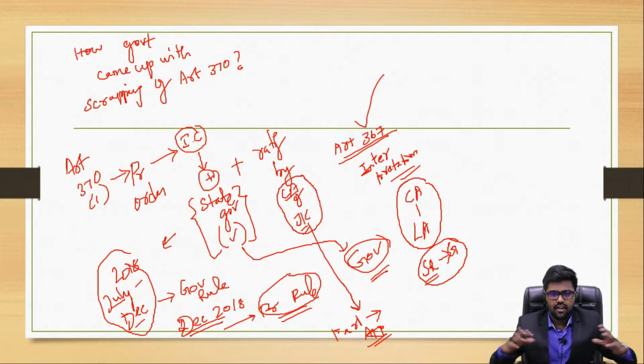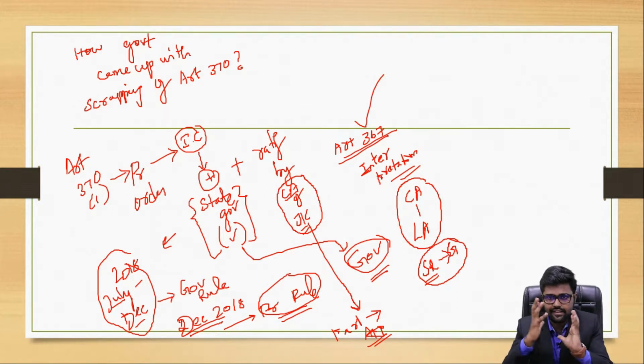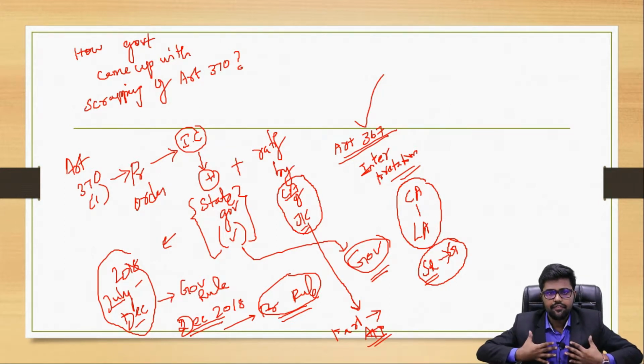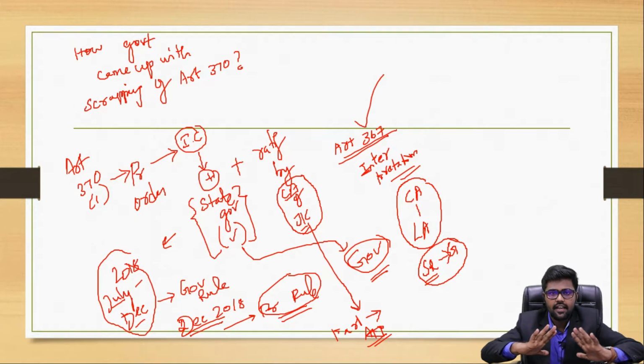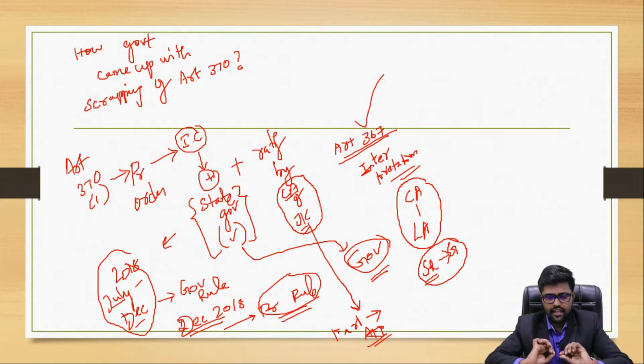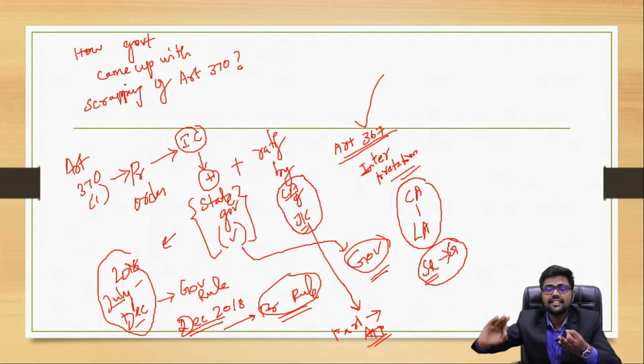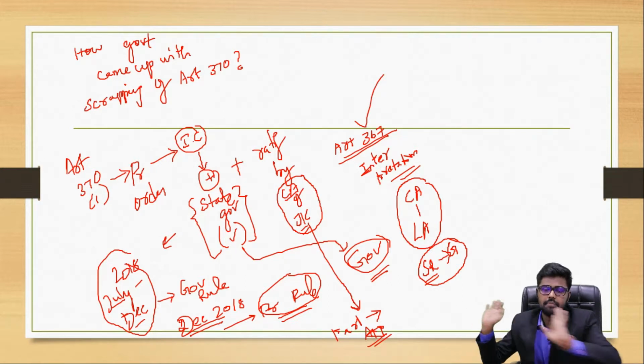Now I will brief you about this very clearly. It was Article 370. By Article 370, if I am a president, I can pass an order. If this order is approved by the concerned state government and ratified by the concerned state's Constituent Assembly, then that order is deemed to be passed.